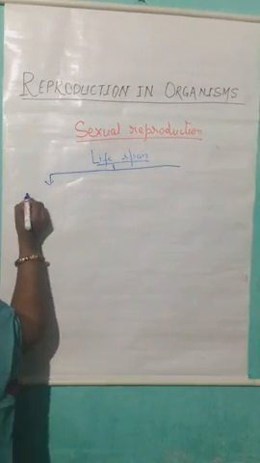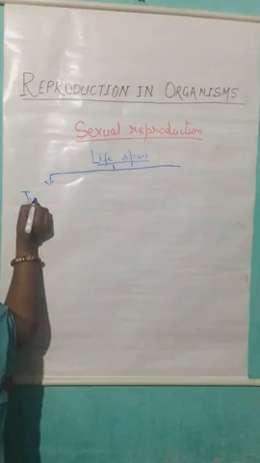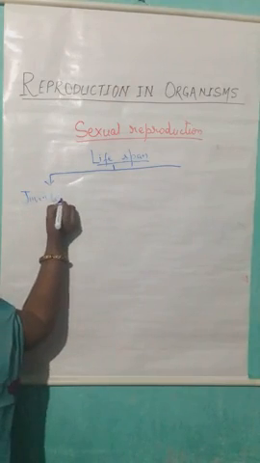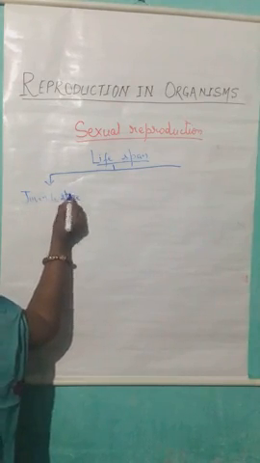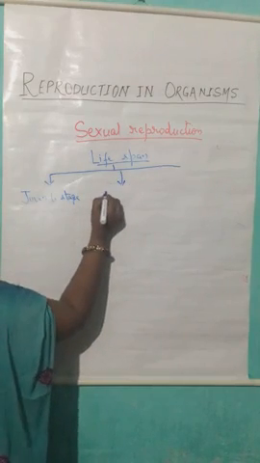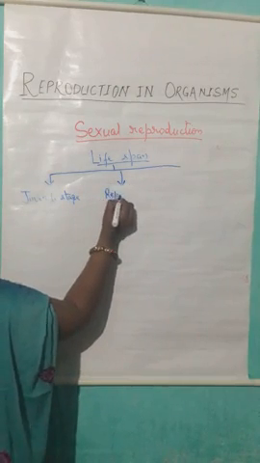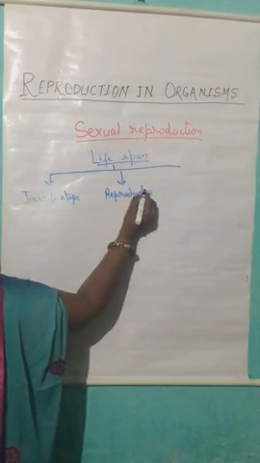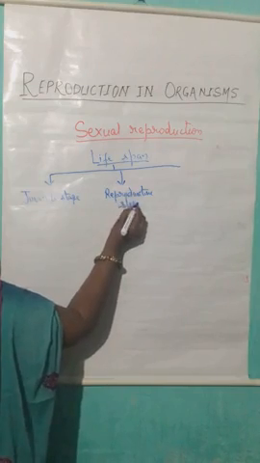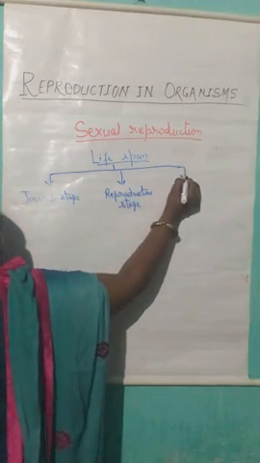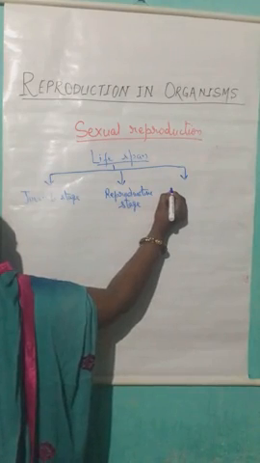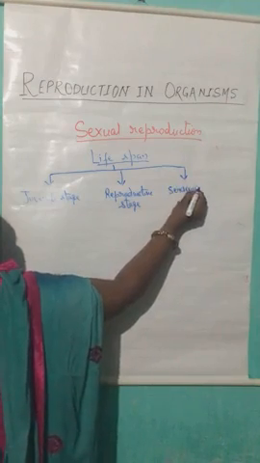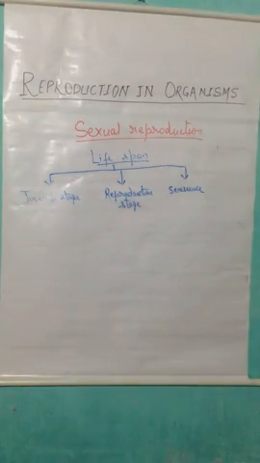These are, the first one is the juvenile stage, second is the reproductive stage, and the third is senescence.